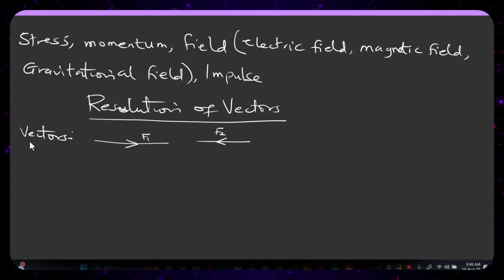Here, where I use the word vectors, I'm supposed to be using the word forces because I'm actually using two forces, force one and force two. But let me not bother with those words. Let me just focus on the word vectors, since I've notified you that whether I use the word vector or force, I'm still referring to the same thing. All right, so assuming we have two vectors, or two forces, or two weights, or two momentum, and so on.